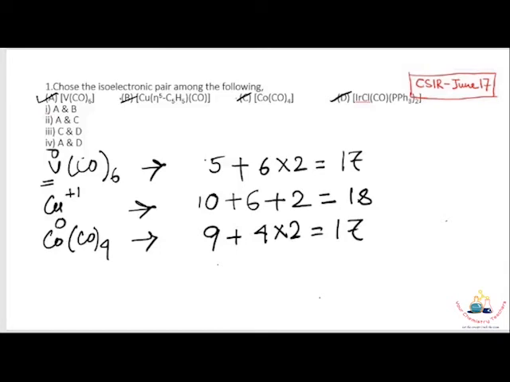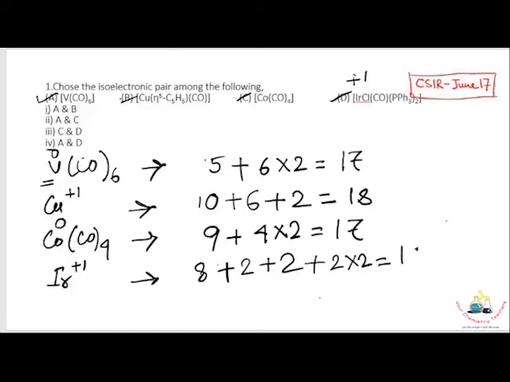For the iridium complex, iridium is in +1 oxidation state because of the chloride ligand. If you count its electrons, iridium provides 8 electrons, then chloride provides 2 electrons, and carbonyl also provides 2 electrons. There are 2 triphenyl phosphine ligands, each providing 2 electrons, so that's 4 electrons, and the total is 16 electrons.